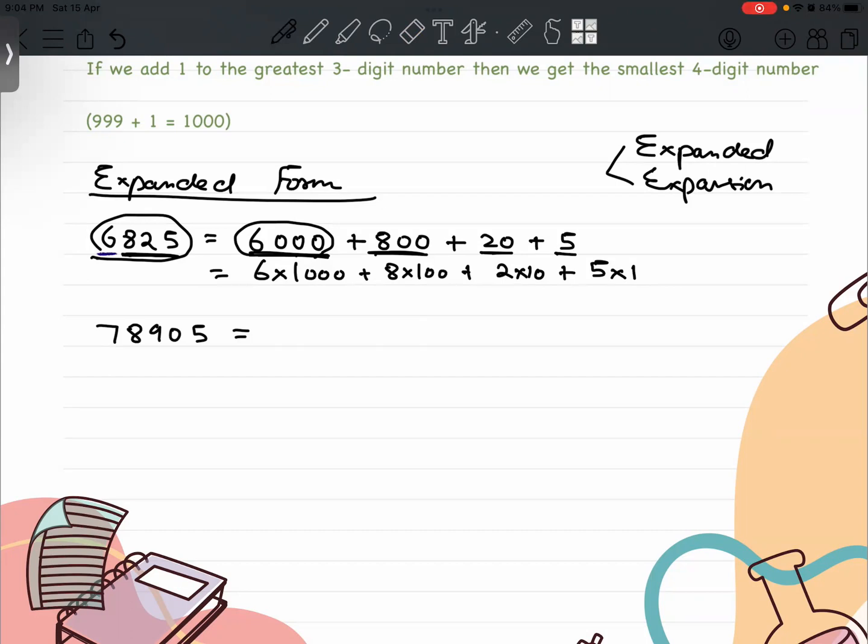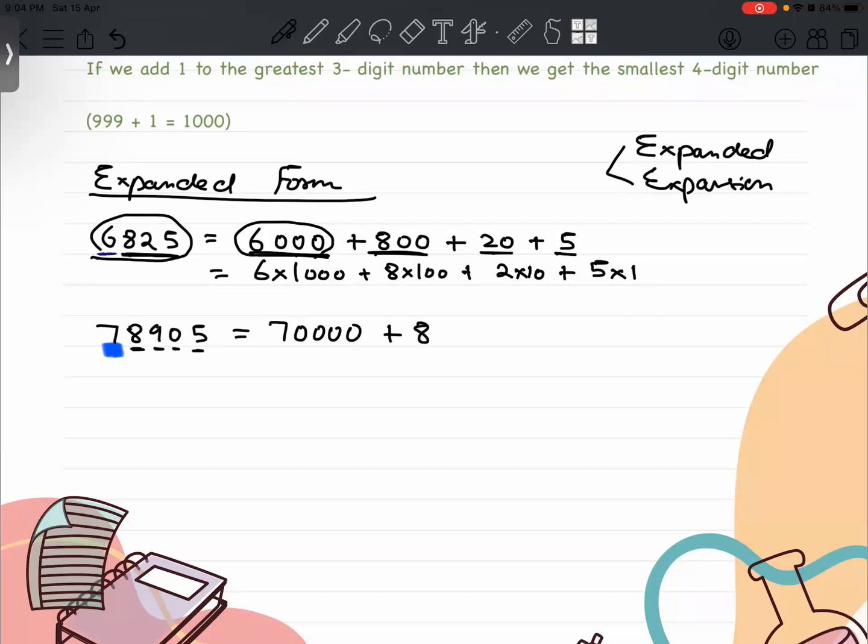No issue. Look, as I told you, check the first digit and write that number. After 7 there are four digits, so simply add 4 zeros. Now forget about 7, its work is done. Now let's talk about 8.